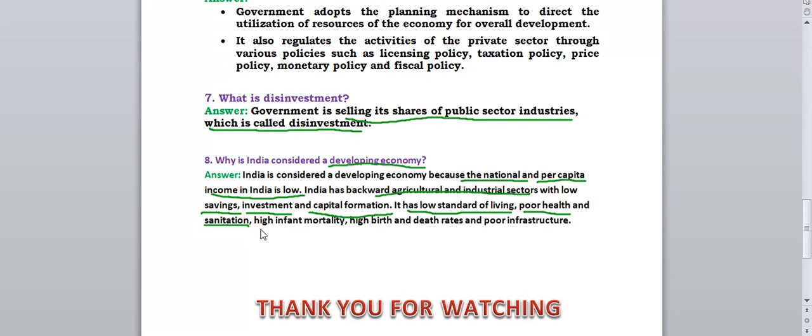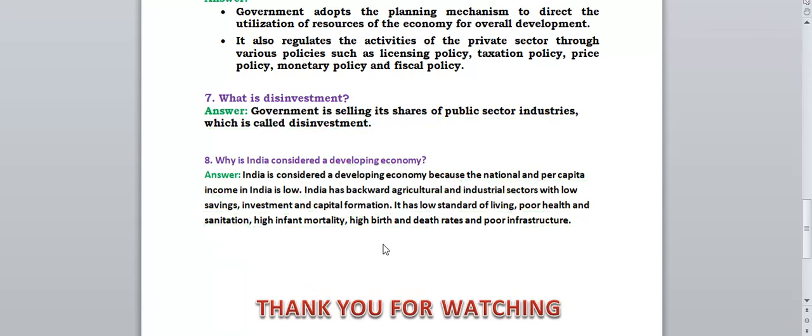High infant mortality, high birth and death rates, and poor infrastructure. Many times when children are born, death occurs because of health issues. High birth rate is also there. The population is increasing at an alarming rate in our country. Death rate is also high, and the infrastructure is also not good. That's why it is considered a developing economy.